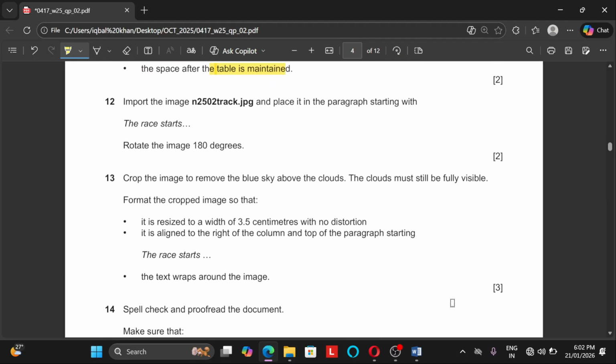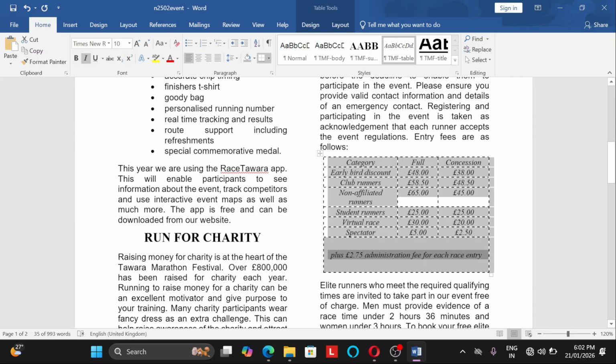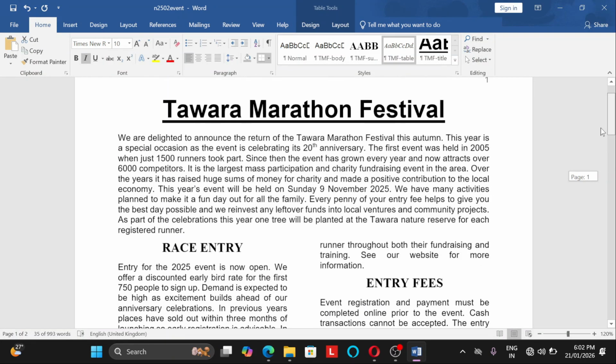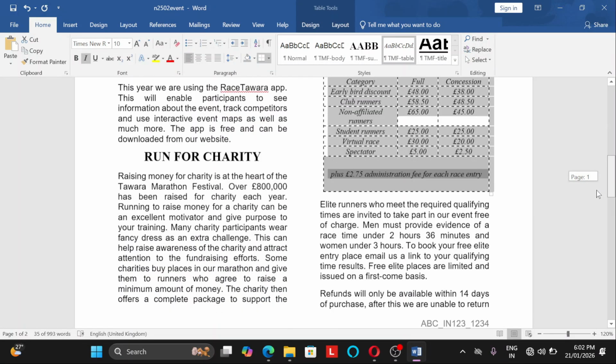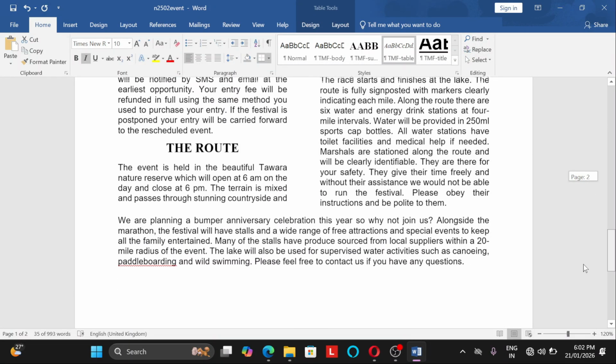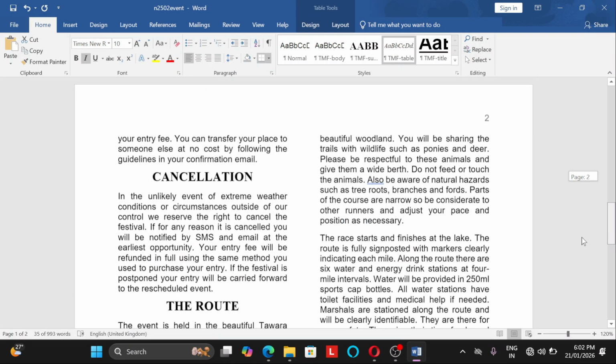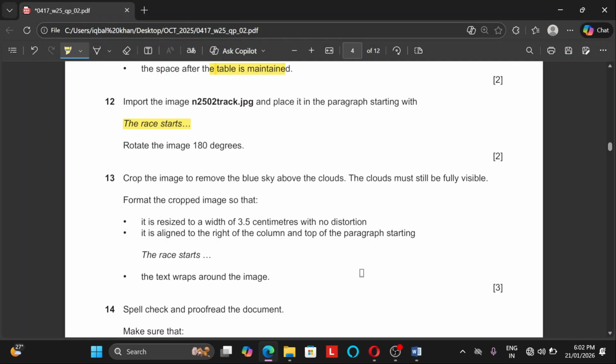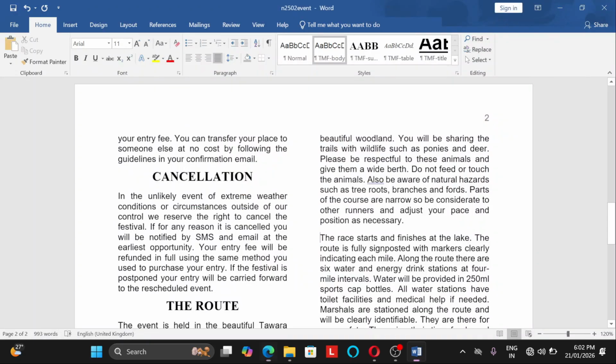Import the image which is N2502 track.jpg and place it in a paragraph starting with the race start. Okay, so to do this, we need to find out the race starts. Where is the race starts? Okay, the race entry fees, cancellation route. Okay, so now here we can see the race starts. Okay, so now the race starts and we need to insert the image.